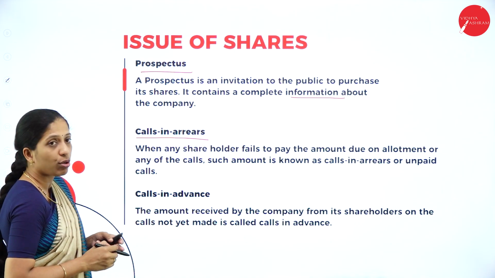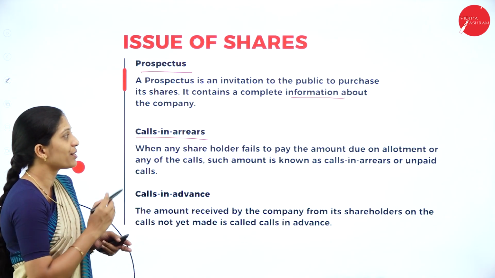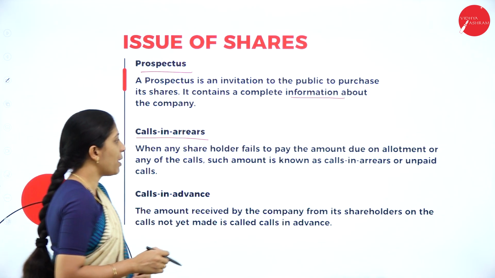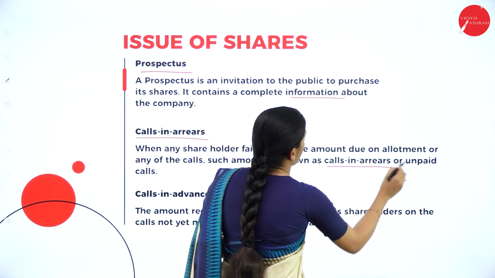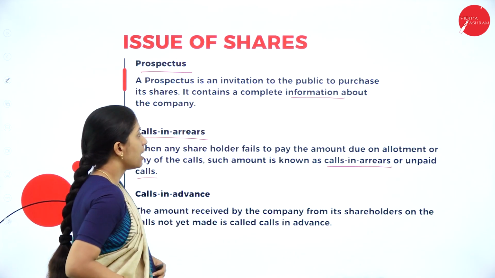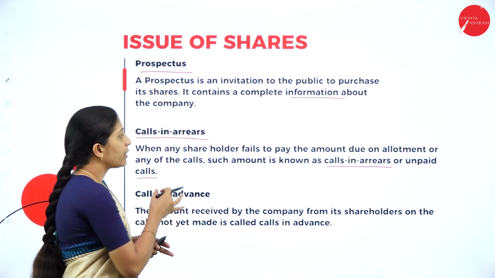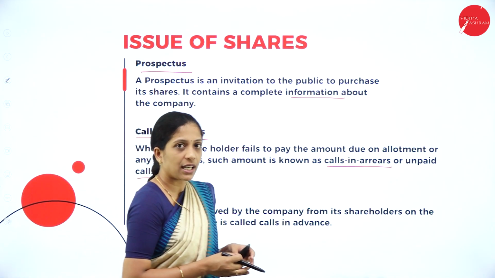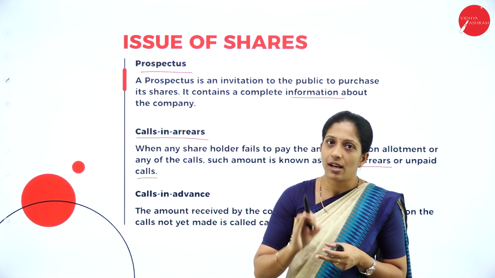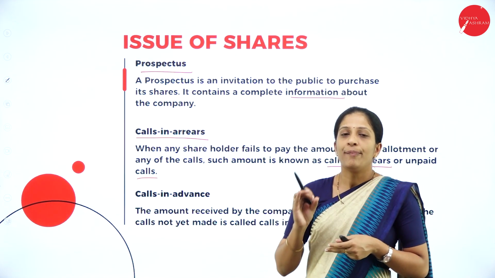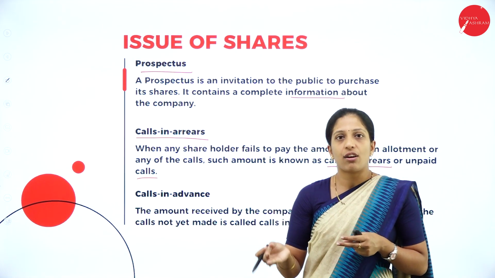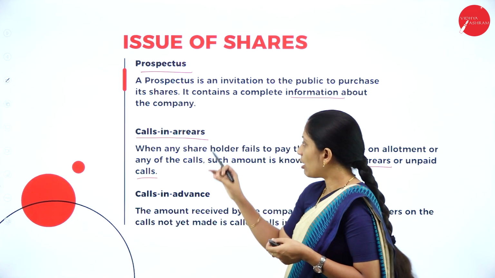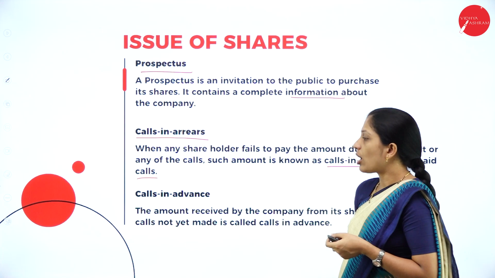And the next one is calls in arrears. When any shareholder fails to pay the amount due on allotment or in any of the calls, such amount is called as what? Calls in arrears or unpaid calls. So if any of the shareholders fails to pay the allotment money or any of the call money, that is known as what? Calls in arrears. So the amount which is not paid on allotment or in any of the calls is known as calls in arrears.